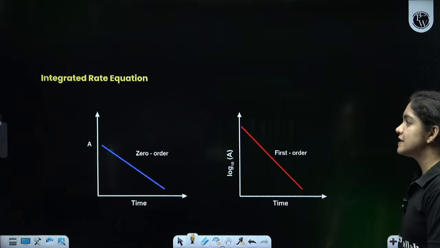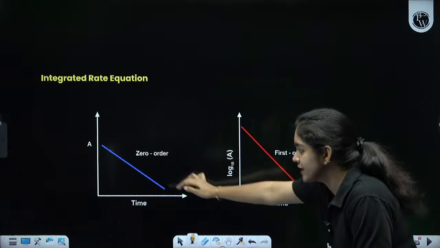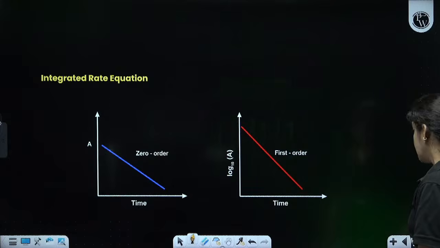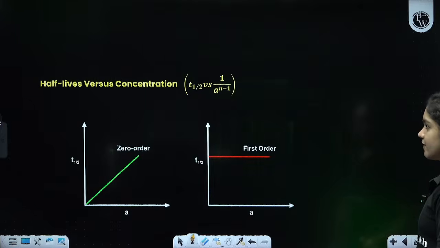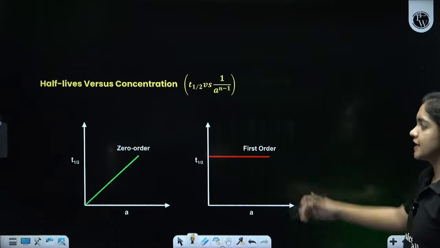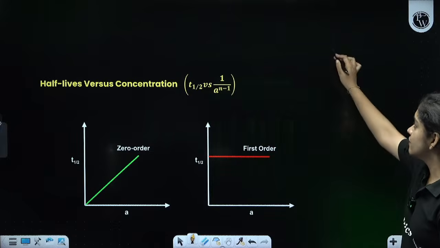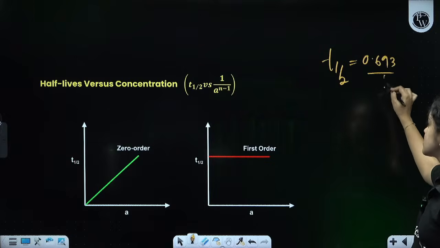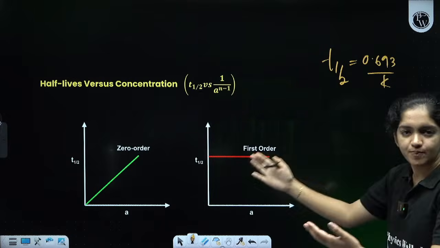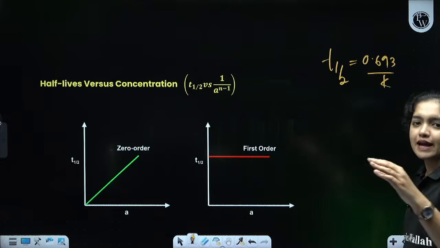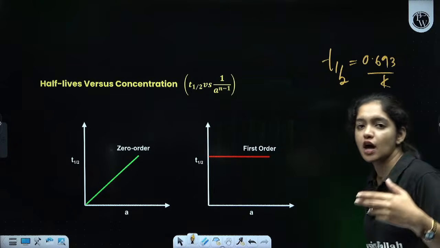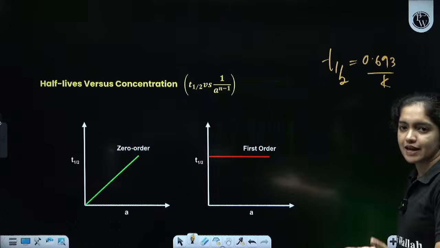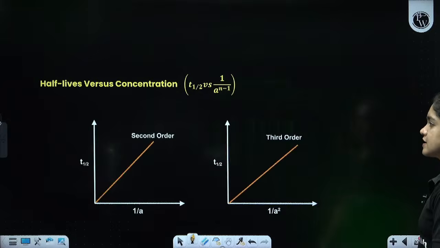Then next one is the integrated rate equation for a zero order. The graph is like this, first order, second and third is given, then half-life versus concentration, t half versus the concentration graph. Then we learned the t half value, 0.693 divided by k for the first order reaction. Like that, the t half graph is also given, and this can be asked in your MCQ. This graph depicts which one? Like that, they can ask the question. Then next one, same thing, second order, third order.